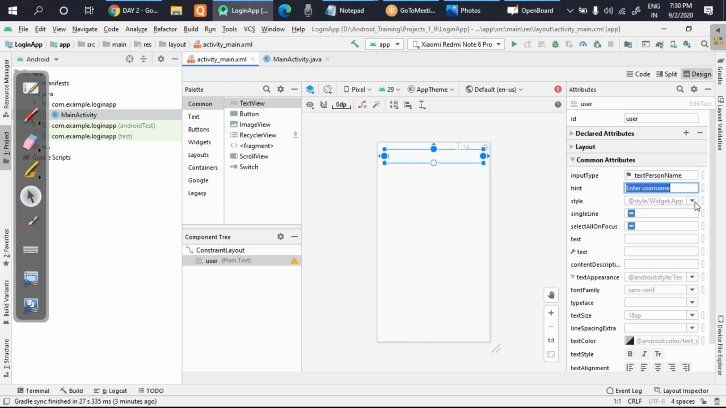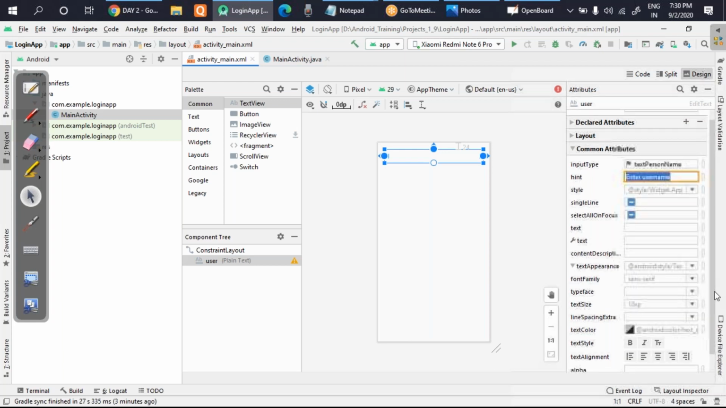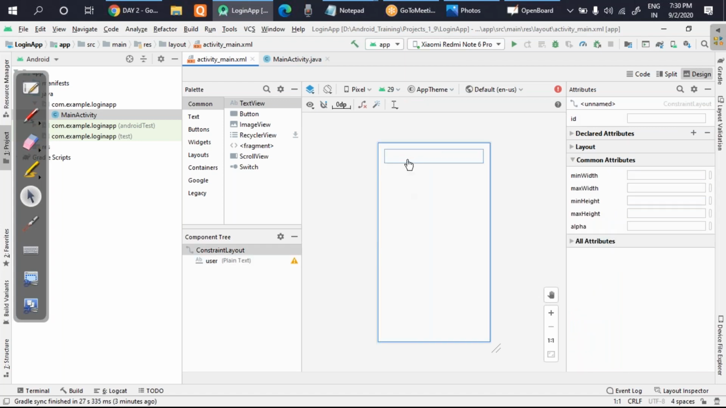Okay. You press enter. Next, it's up to you. Whatever changes you want, you can make. There are many things. But I'm not making any change. I'll just put the hint as enter username, and that's it. Okay, now it already has the username.